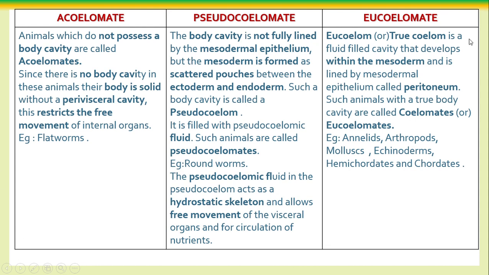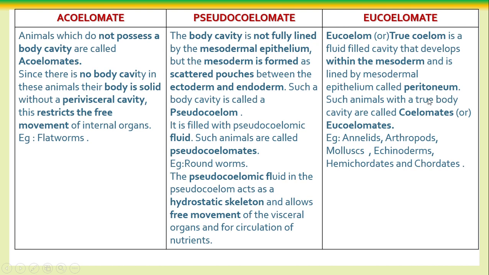Now consider eucoelomates. A true coelom is there. That means a well-defined mesodermal epithelium covers the body cavity. That is called the true coelom or eucoelom, and those animals are called eucoelomates.